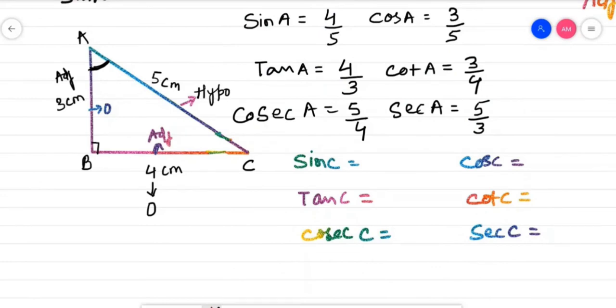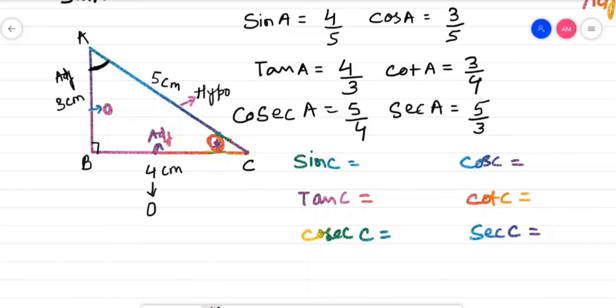Children, now let us see how to find out the ratios of sine C, cos C, tan C. That means this angle. Let us consider this angle. Now, which one is the opposite side for angle C? For angle C, the opposite side is this one and the adjacent side is this one, because the angle is here, and it is always trapped between the adjacent side and hypotenuse.